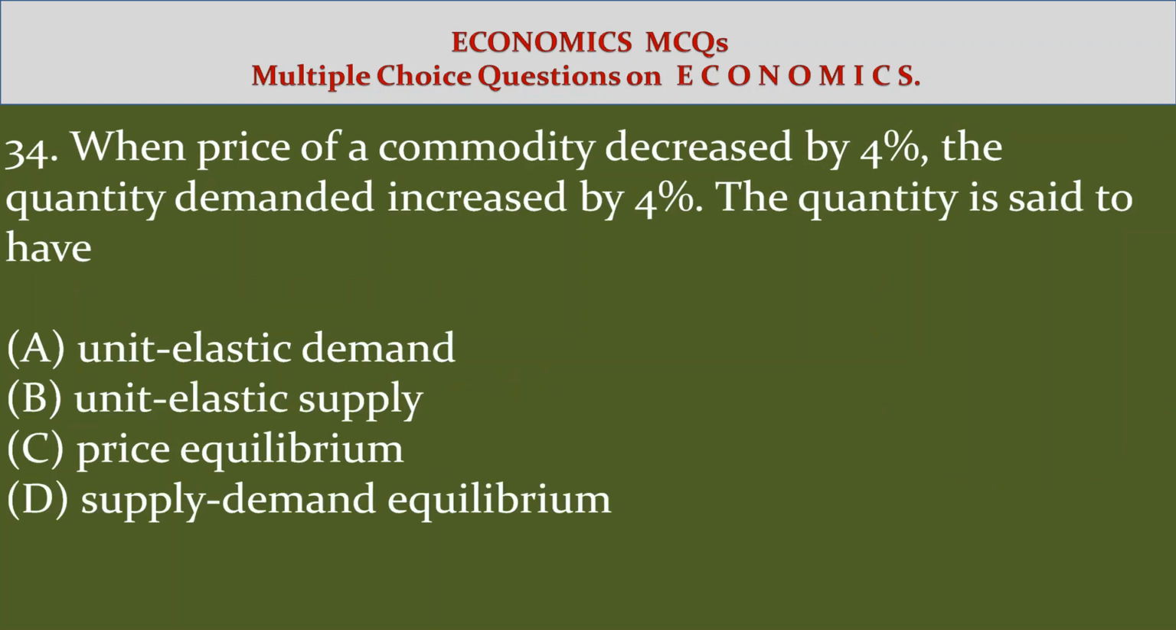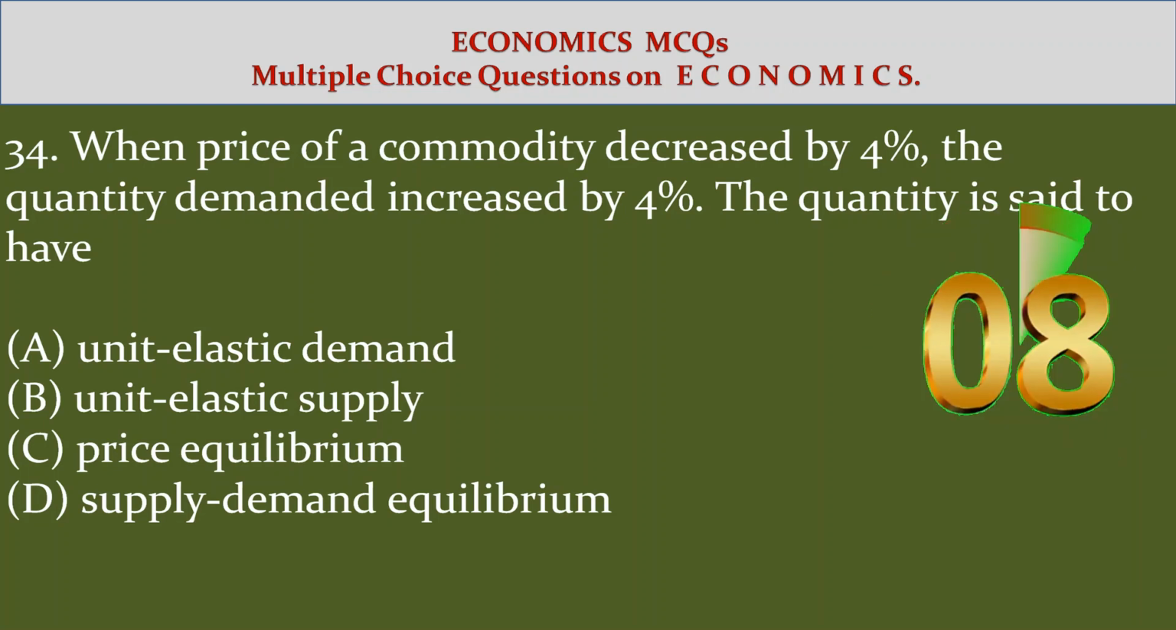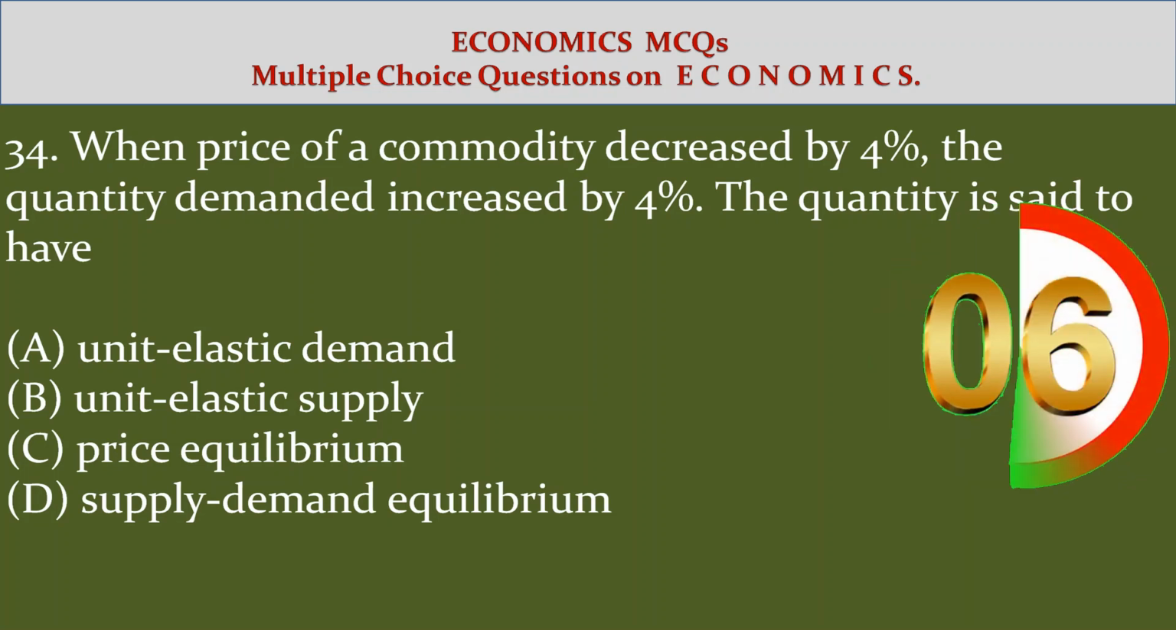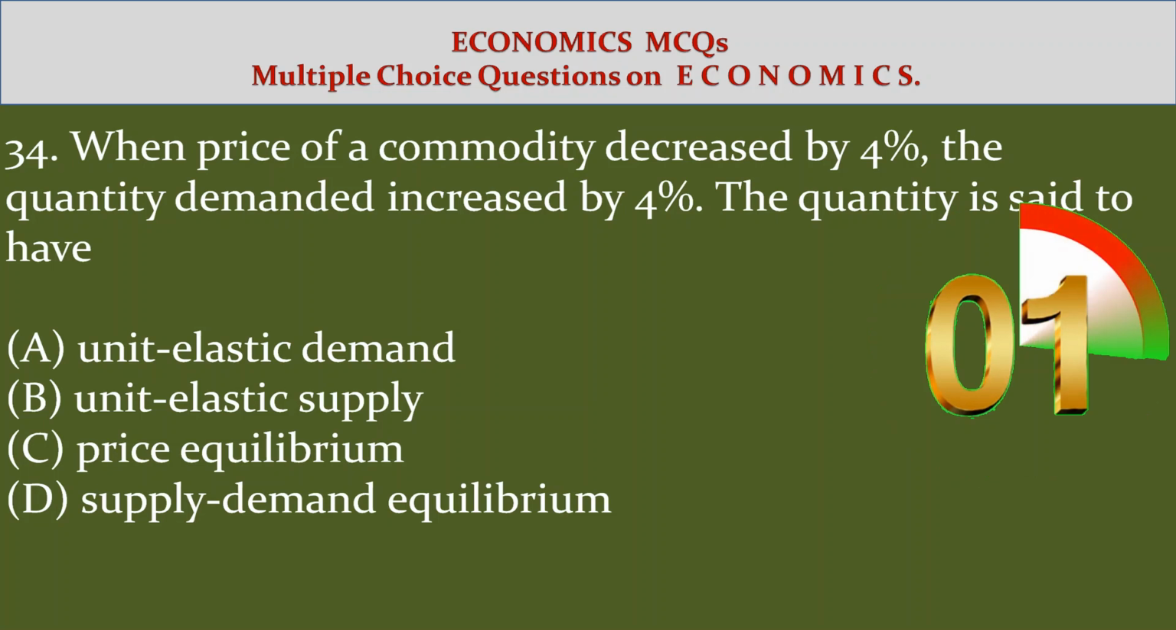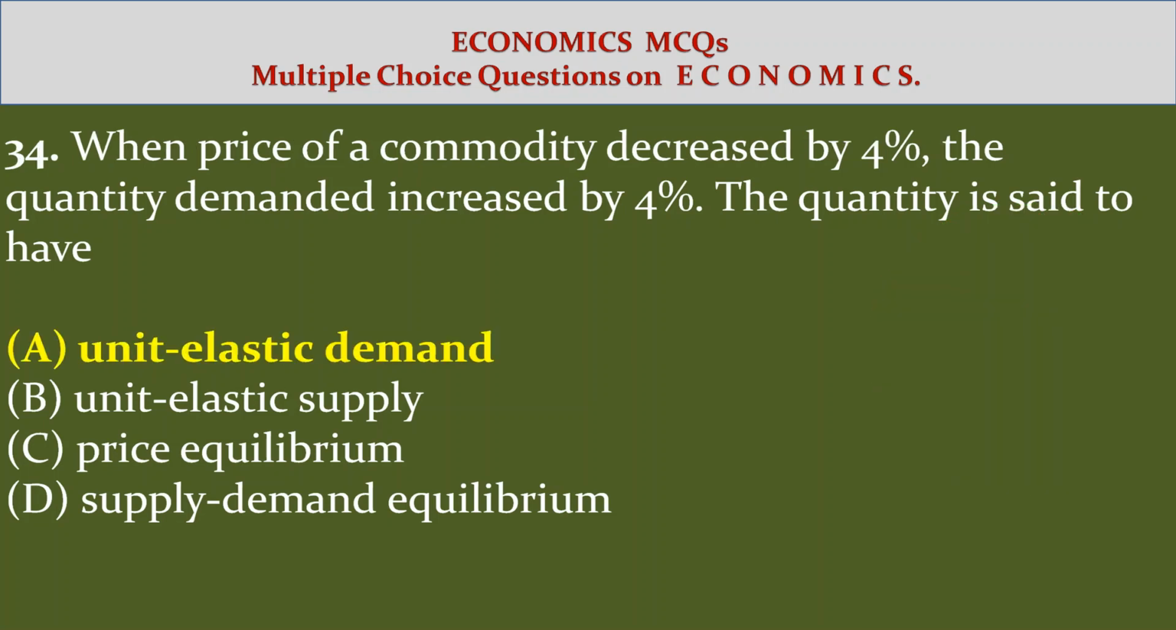34. When the price of a commodity decreased by 4%, the quantity demanded increased by 4%. The commodity is said to have option A, unit elastic demand, option B, unit elastic supply, option C, price equilibrium, option D, supply demand equilibrium. Answer A, unit elastic demand.